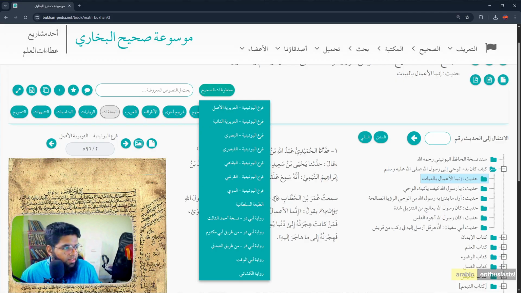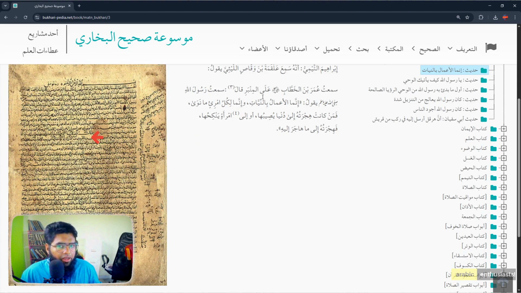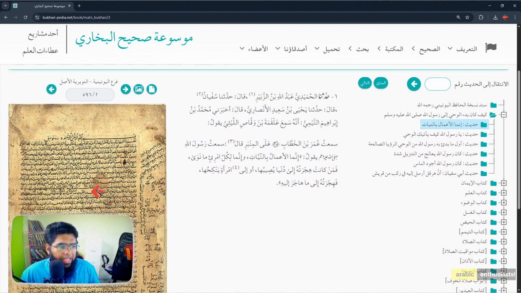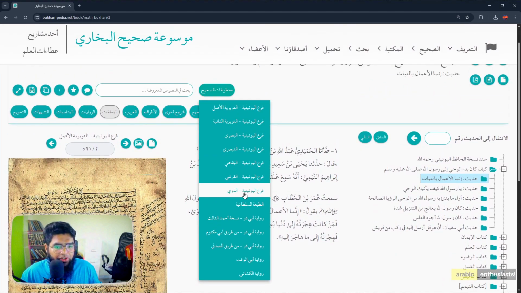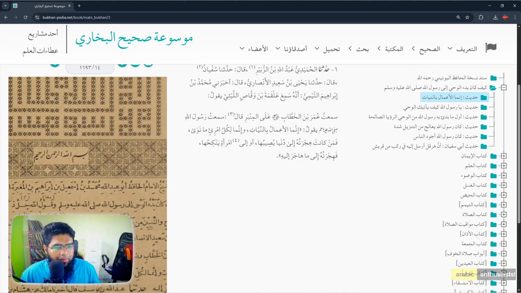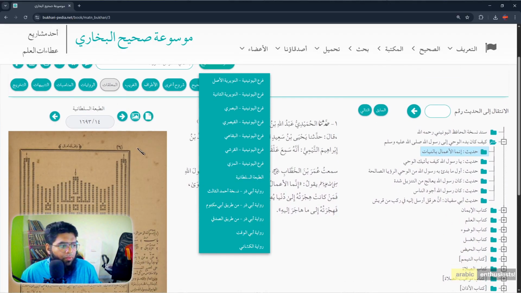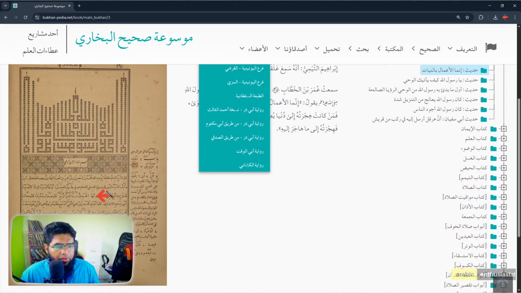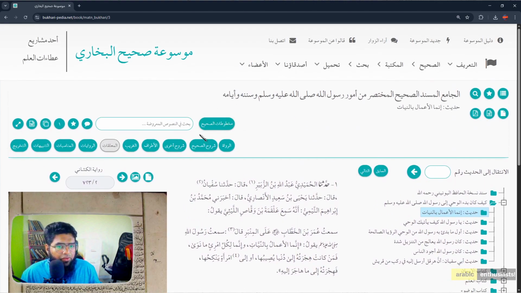And you can see this arrow. I need to scroll down. Yeah, here is this arrow, this is where it is. Haddathana al-Humaydi, for example, here Haddathana al-Humaydi. And he brings his own chain also for all the hadith many times. So you can go and select the makhtutat, also the manuscripts which are available. There's Taba Sultaniya also, a nice design, where the Ottomans have the print. There are other tabaat, you can go and search. So you can see the manuscripts here also. And you can see where the hadith is located in the manuscripts and how it was taken. So that is one benefit of this makhtutat as-Sahih, the manuscripts of that.